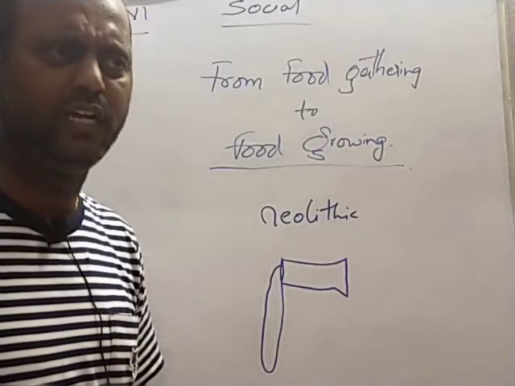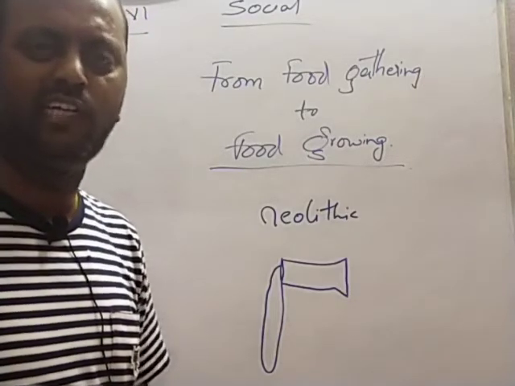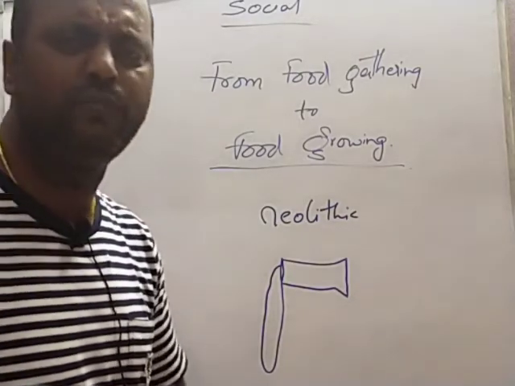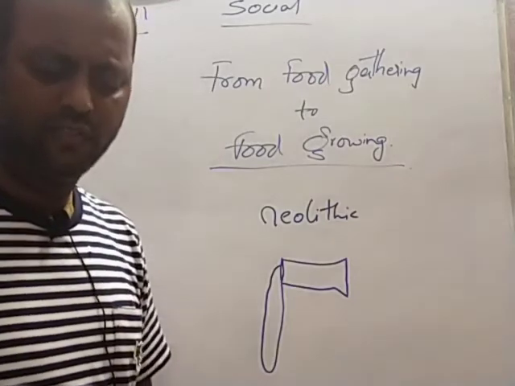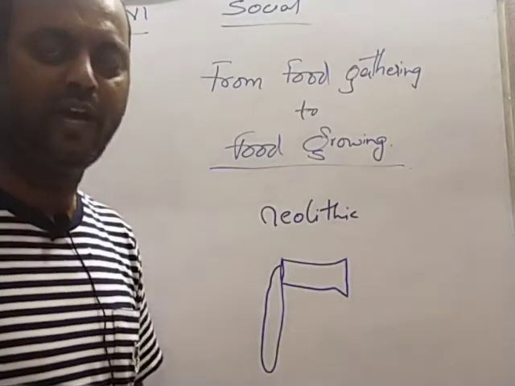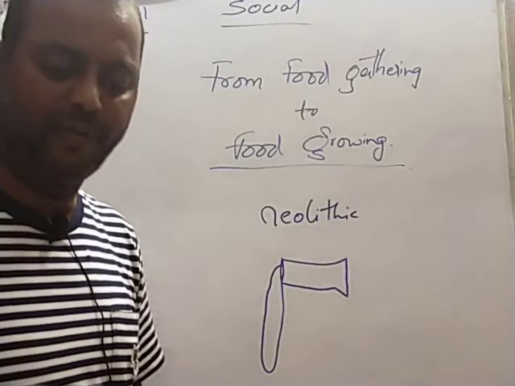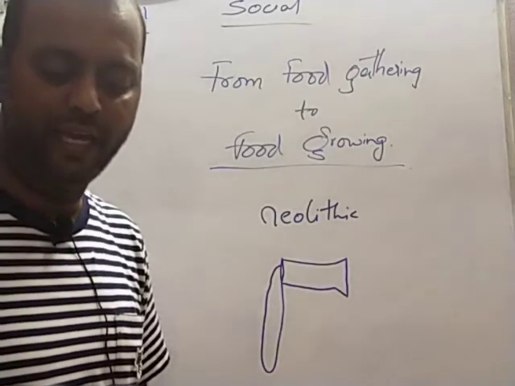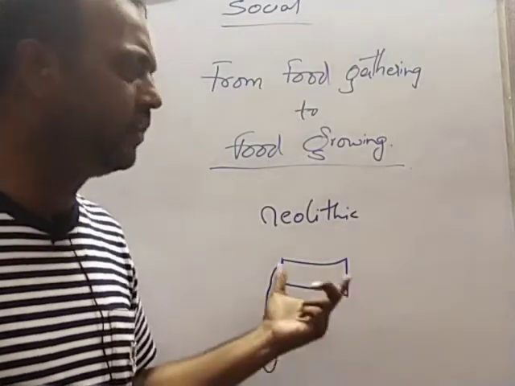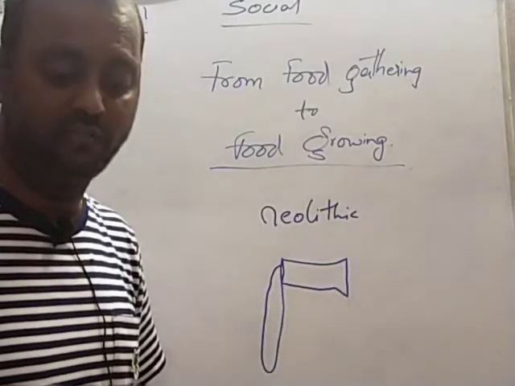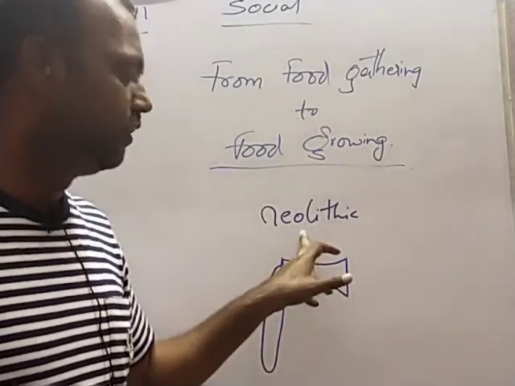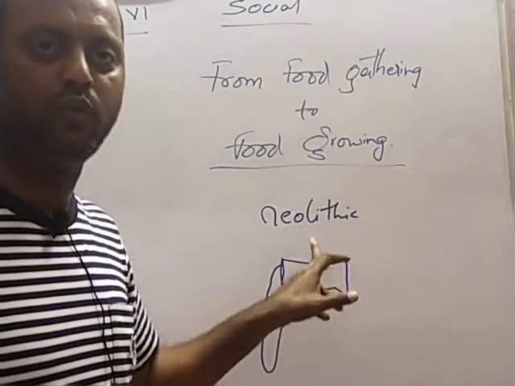Previously they were living in rock caves and rock shelters, and their knowledge of cultivating was very limited. So after the introduction of neolith, the fundamental manner in which they were living has completely changed. The period of early agriculture is called the Neolithic period, and it is named after the tool neolith.